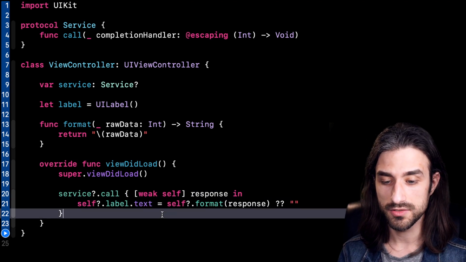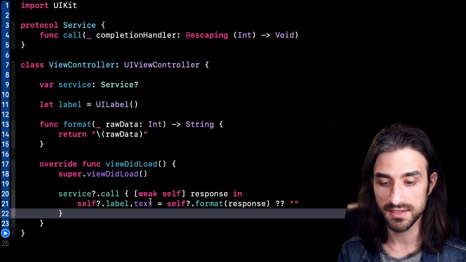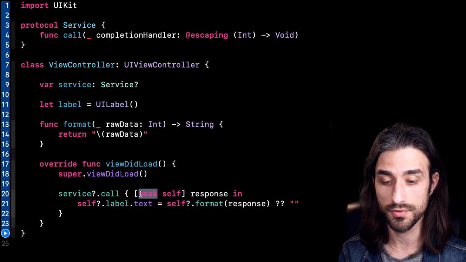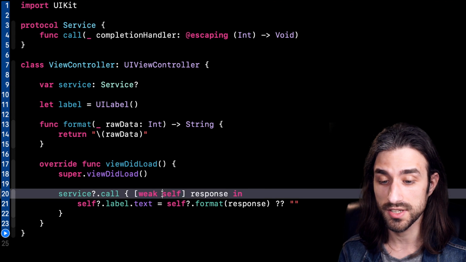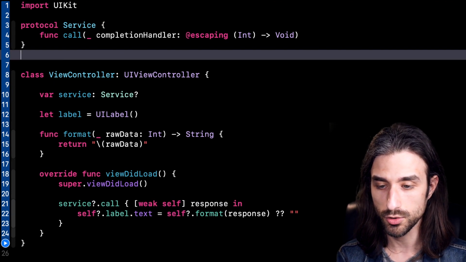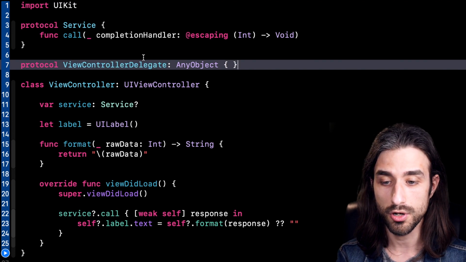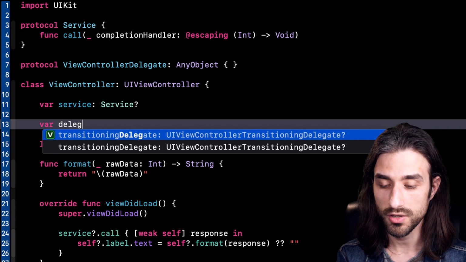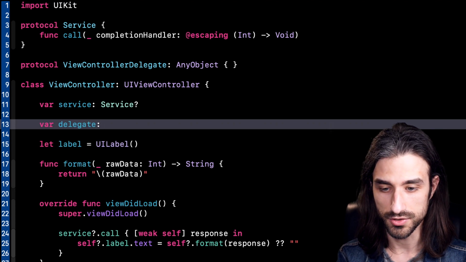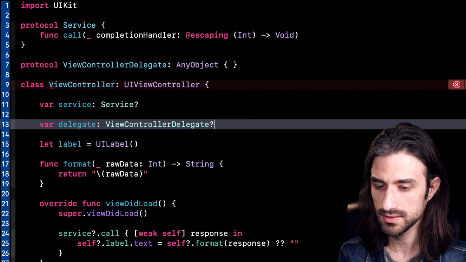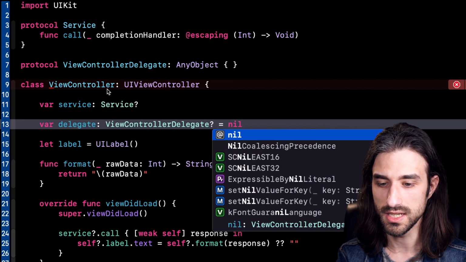And before we end this video, I want to add something, which is that even though in this video I've been using weak and unowned in the capture list of a closure, well, actually these two keywords can be used on just any property. So for instance, let's introduce a new protocol. It's a protocol for a delegate for the view controller. And now let's say that my controller wants to store its delegate in a property. So it's going to be something of type view controller delegate. All right, I'm going to make it nil by default.